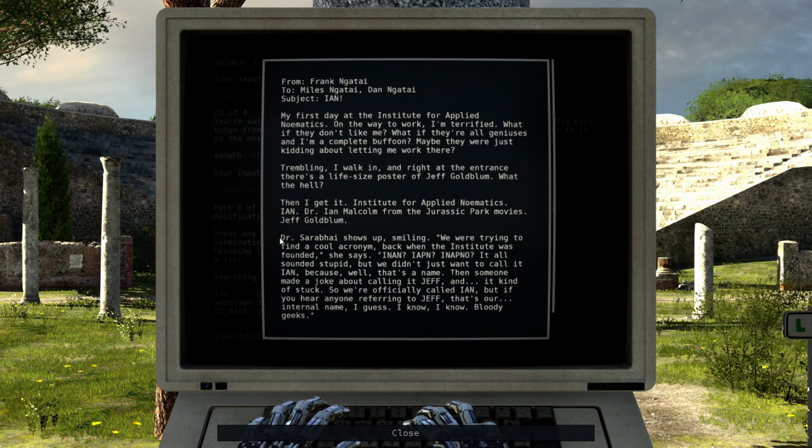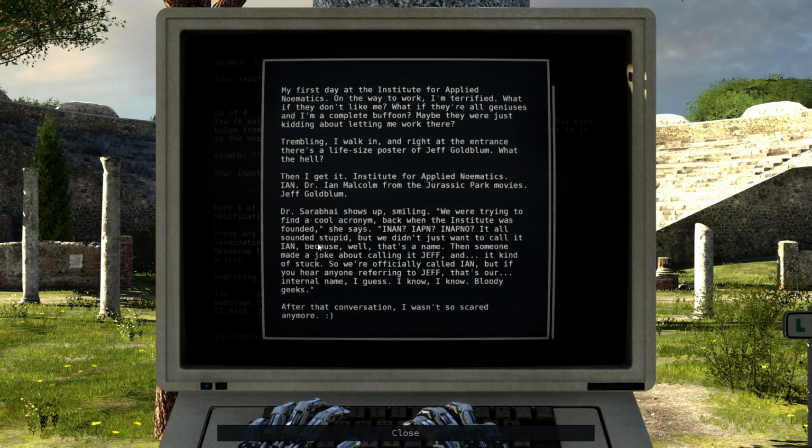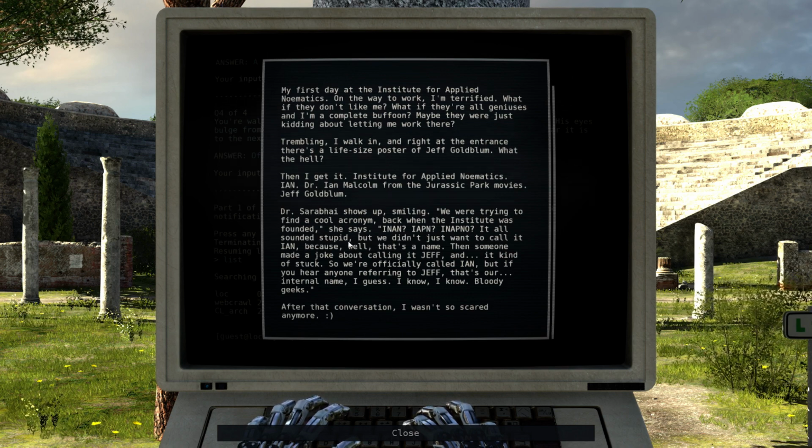Jeff Goldblum. Dr. Sarabai shows up, smiling. We were trying to find a cool acronym. Back when the institution was founded, she says. Inan, Ipen, Inapon. I'm not even trying anymore. It all sounded stupid. But we didn't just call it Ian because, well, that's a name. Then someone made a joke about calling it Jeff. And it's about to... It kind of stuck. So we're officially called Ian. But if you hear anyone referring to Jeff, that's our internal name. I guess. I know. Bloody geeks. After that conversation, I wasn't scared anymore.